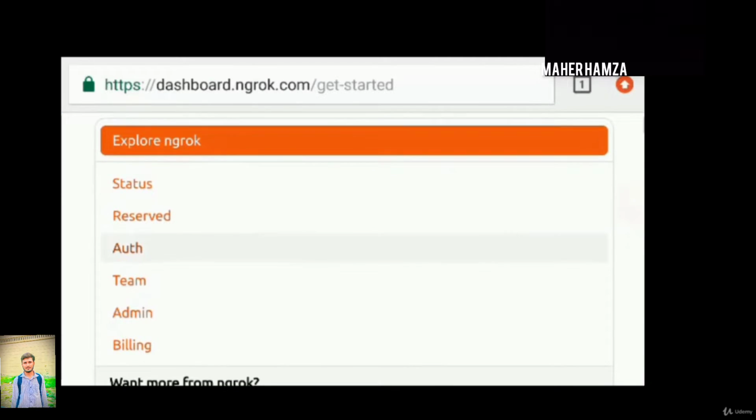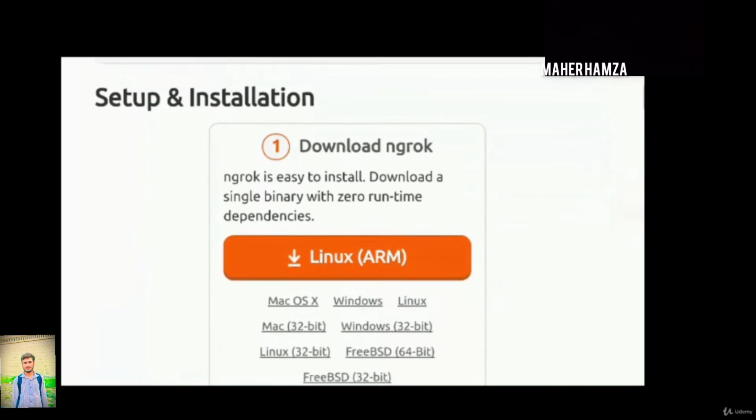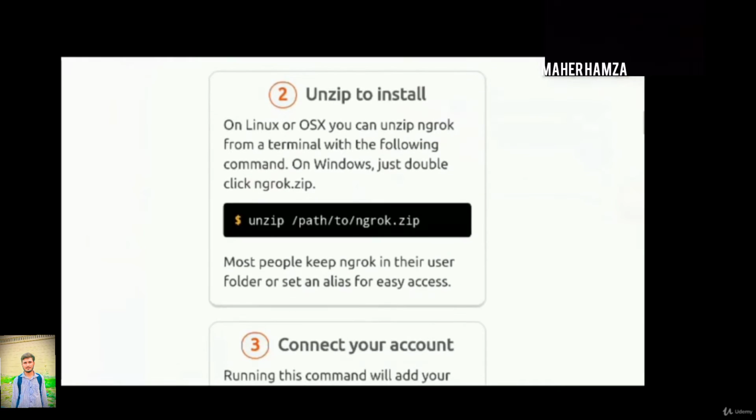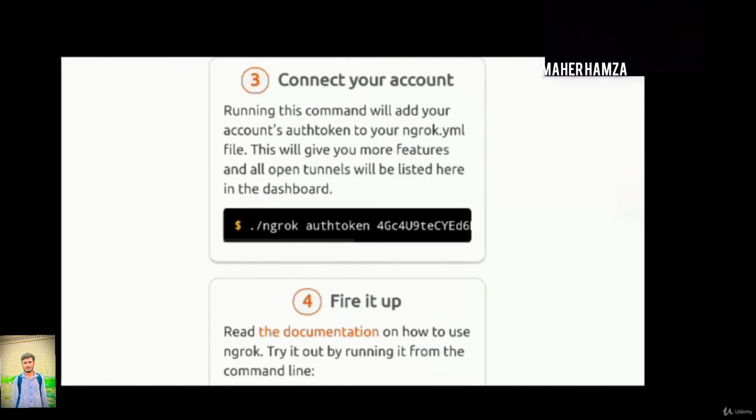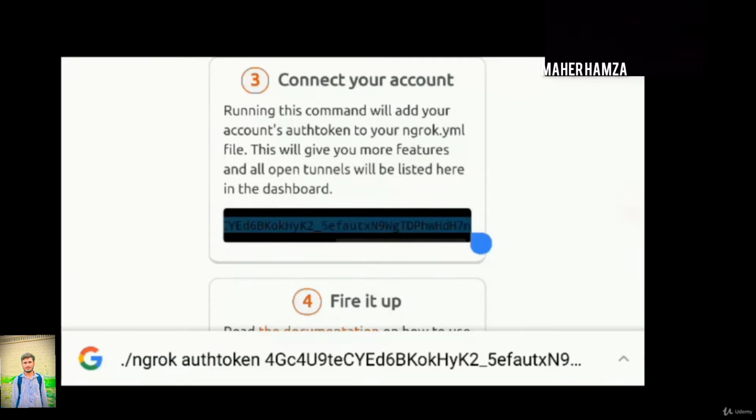After signing up, you will be receiving an authentication token. This is the dashboard of Ngrok. Press on auth, AUTH, authentication. These are the steps to download and set up Ngrok in Android or any Linux. So here this given is our authentication token. We'll be copying it.